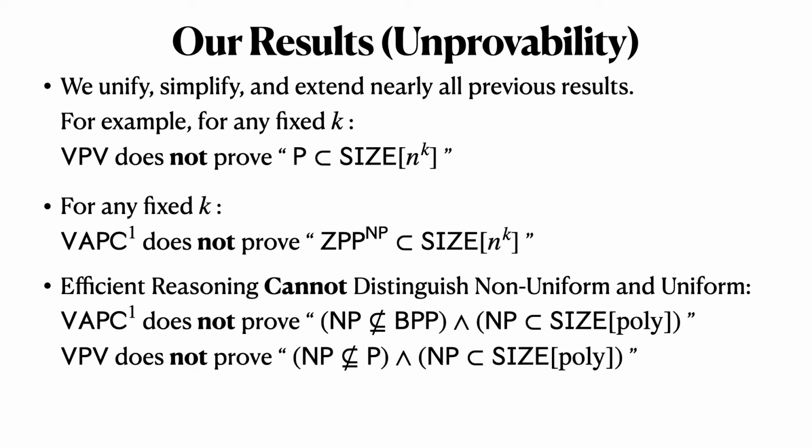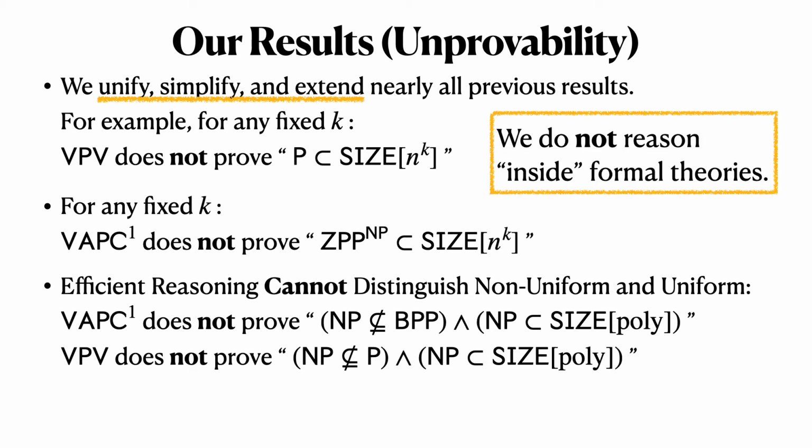So in the particular case of VPV, it says that this theory cannot prove that simultaneously NP is easy for circuits and hard for algorithms. Essentially, these theories must bundle together the computing power of algorithms and circuits. So how do we get these simplifications and unifications?